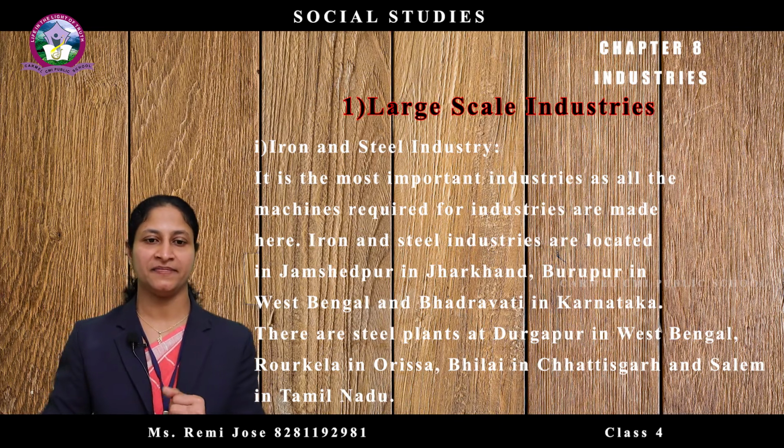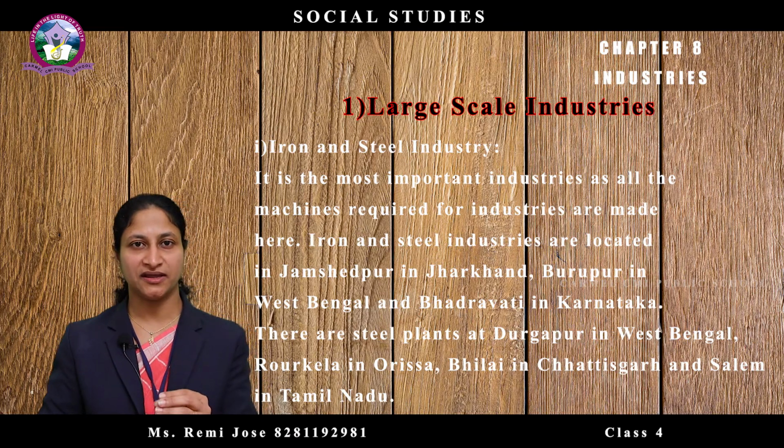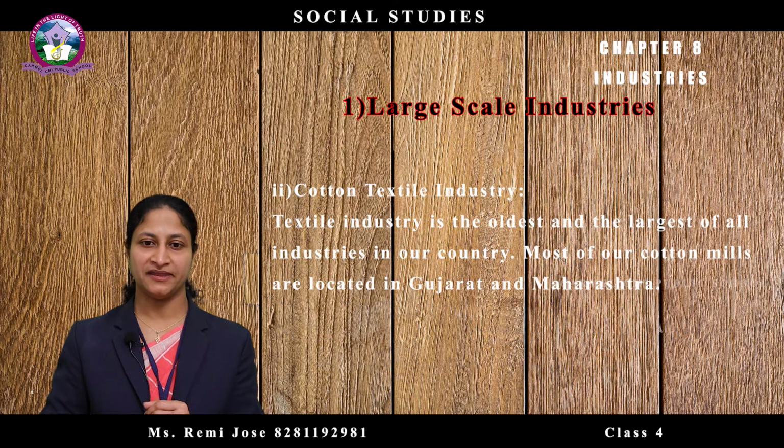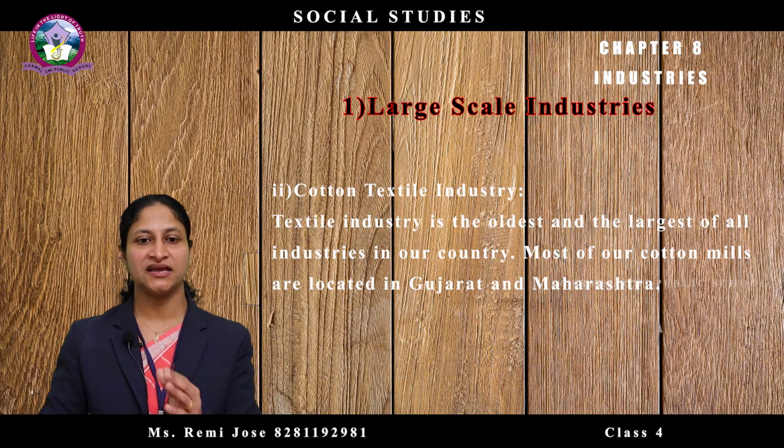Next important large scale industry is the cotton textile industry. Textile industry is the oldest and largest industry in our country. India is the largest producer of cotton textile in the world.